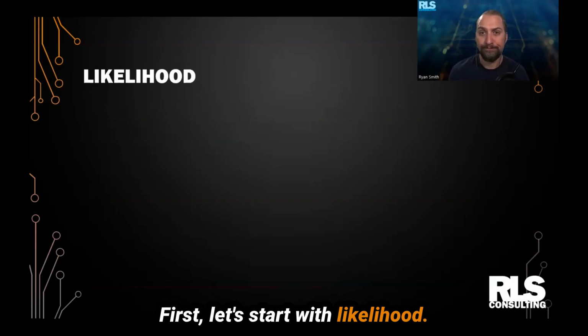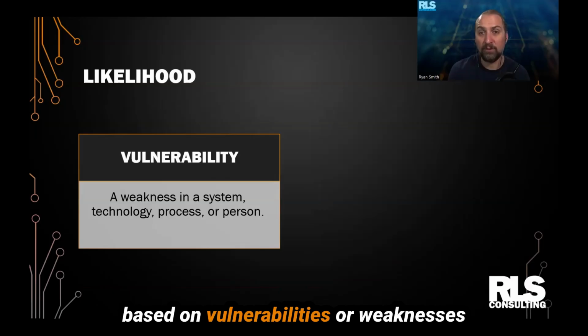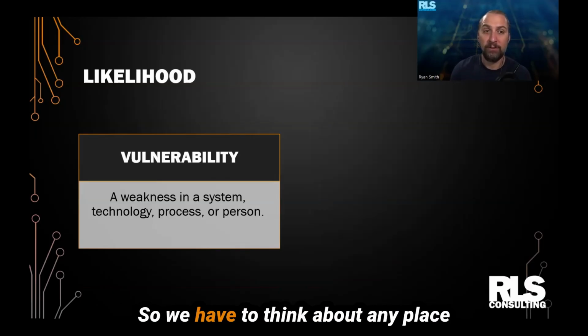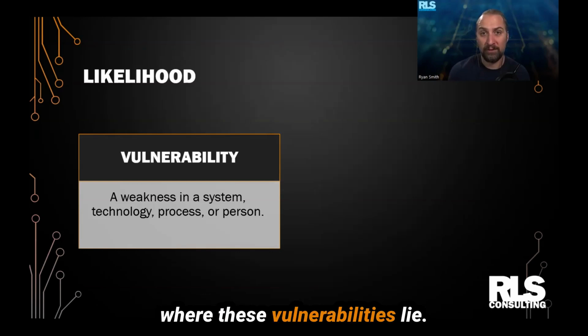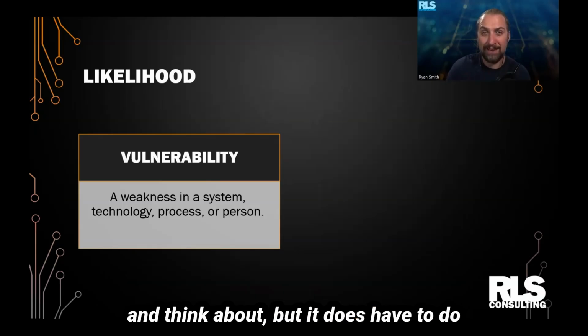First, let's start with likelihood. As I mentioned before, likelihood is based on vulnerabilities or weaknesses in our environment. And this could really be any place in our environment. So we have to think about any place where these vulnerabilities lie. We're going to talk about the flow of information in a little bit, and this will give us some places to start to look at and think about.